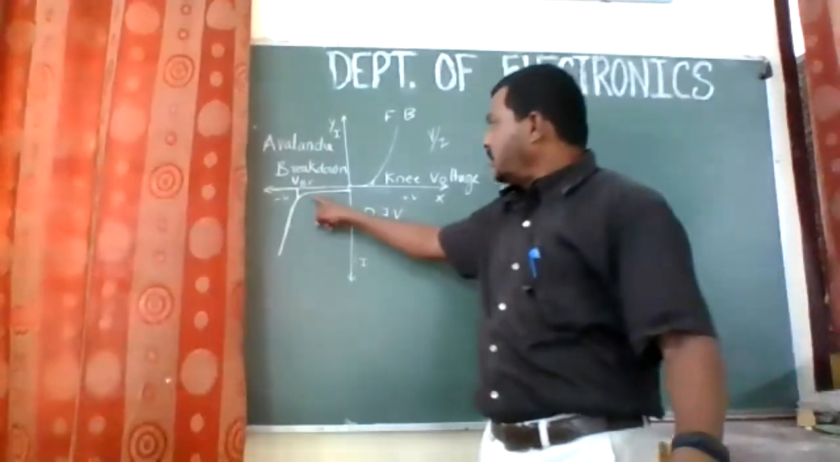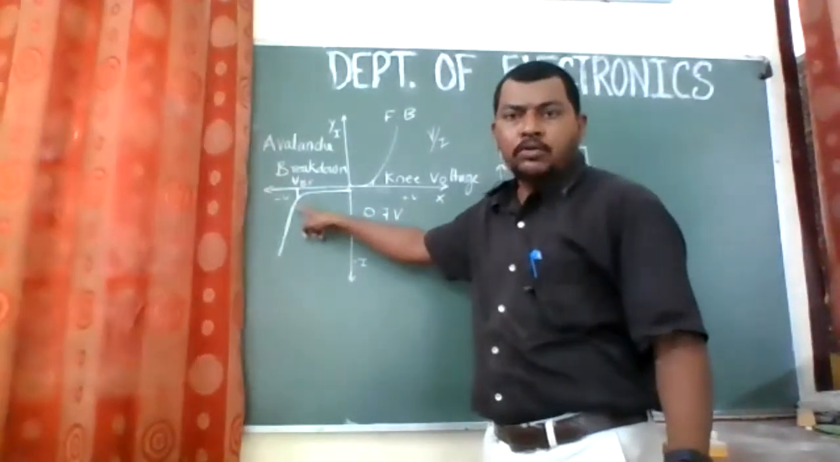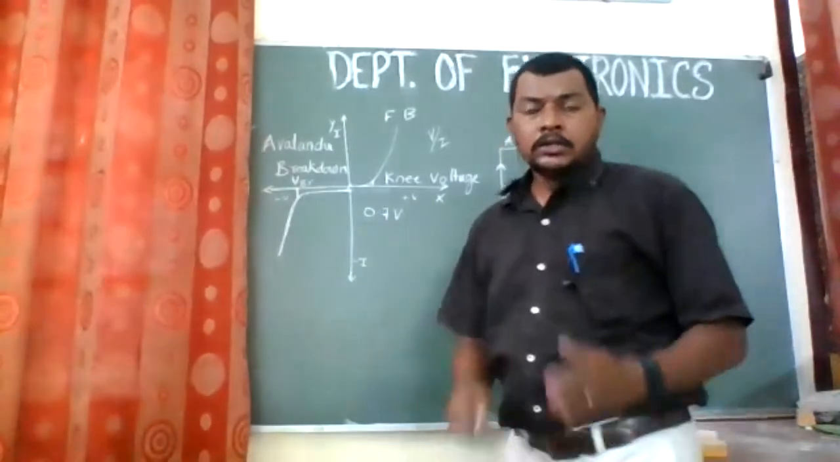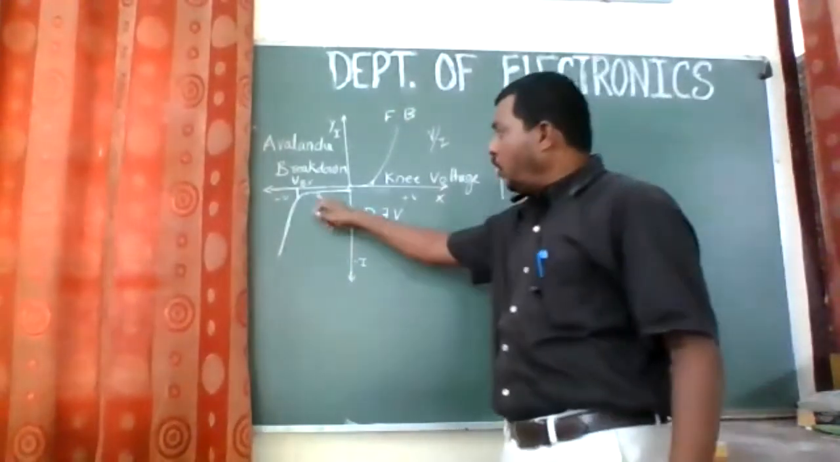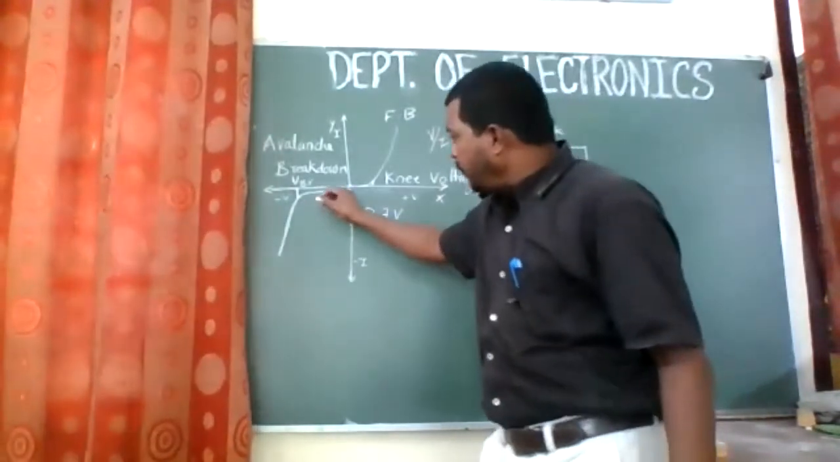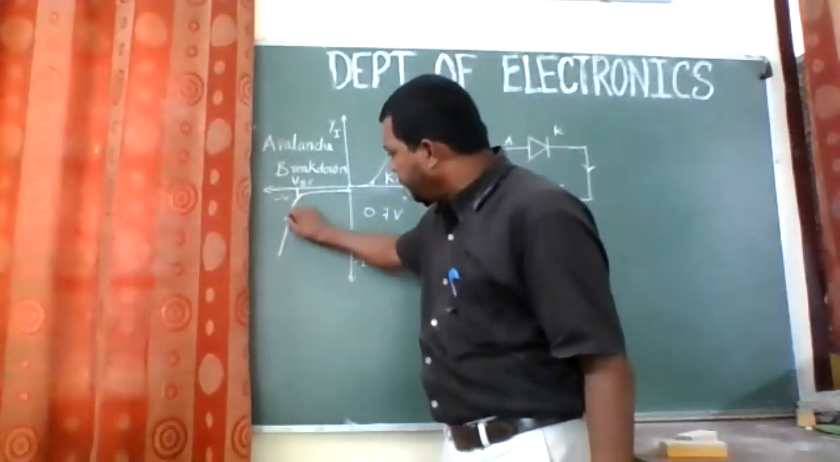Okay. So as soon as it goes to the breakdown voltage, right? The avalanche breakdown appears, and a huge amount of reverse current flows through the diode. Now, if you are able to see over here, this is not steep.